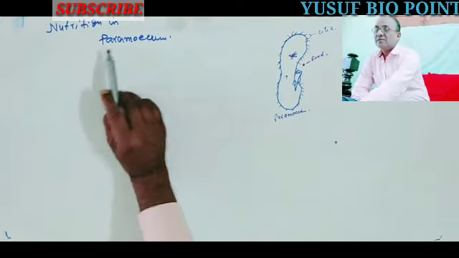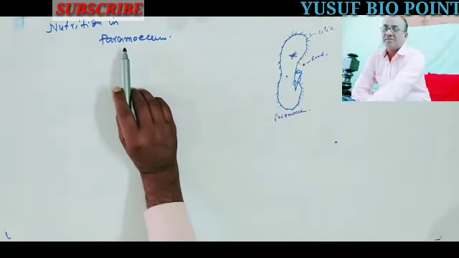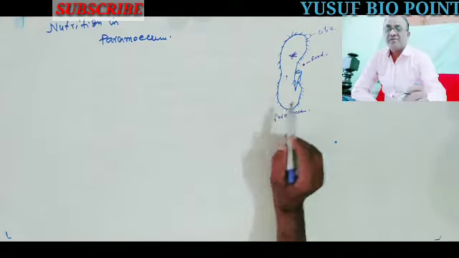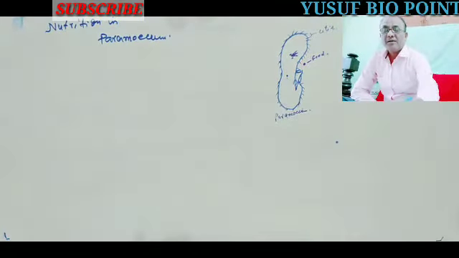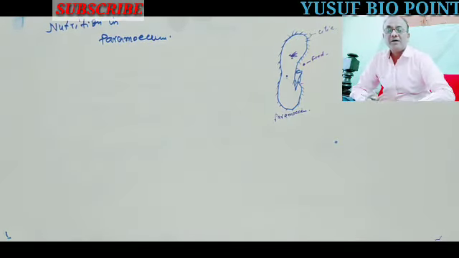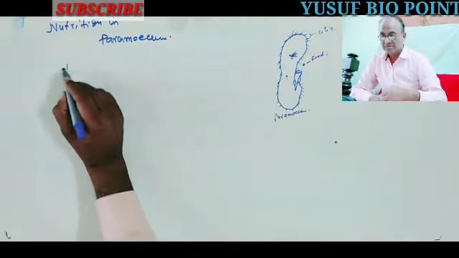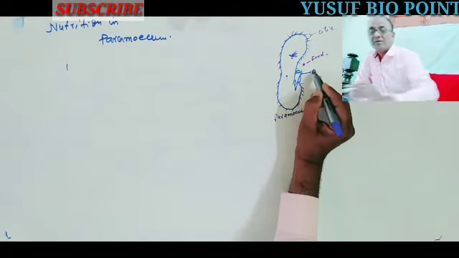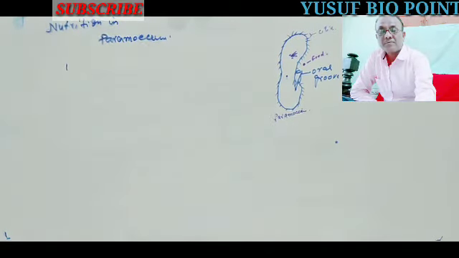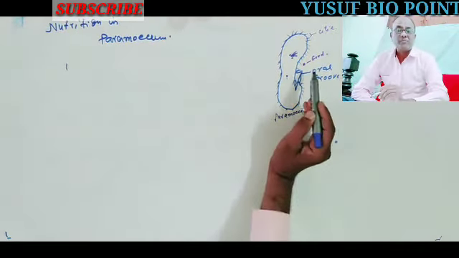Now we shall see the next example of unicellular, that is paramecium. It is also a unicellular animal. You see the paramecium there, its body is fully covered with cilia. Now, when the food comes before it, by the help of cilia, this is the oral groove, like a mouth.